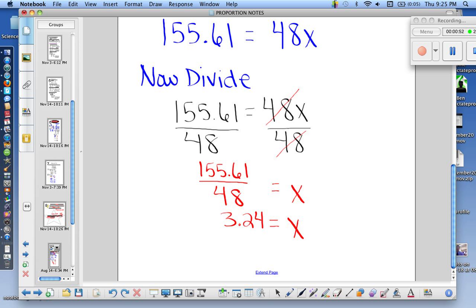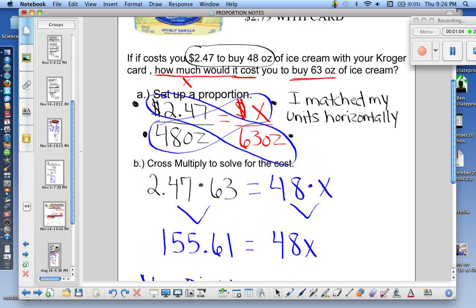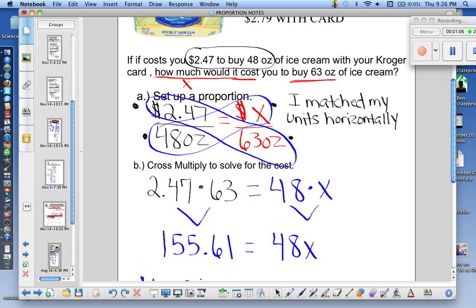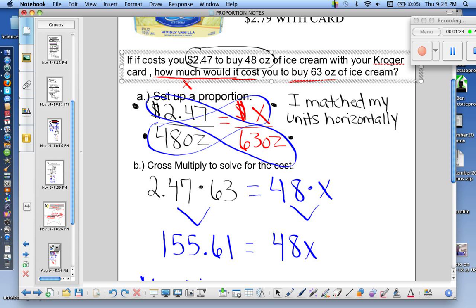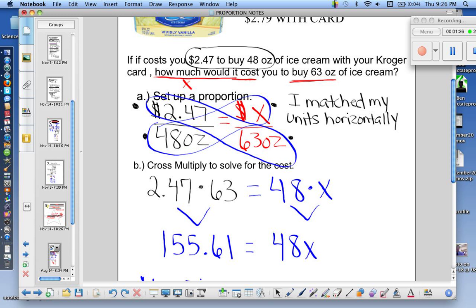3.24. But we need to go back up to figure out what we were finding. What is x? Is x ounces or is x dollars? So let's go back up and check. If we go back to our original proportion, we see that x right here was labeled in dollars because we underlined how much would it cost. And x right here was the cost. Cost is in dollars.